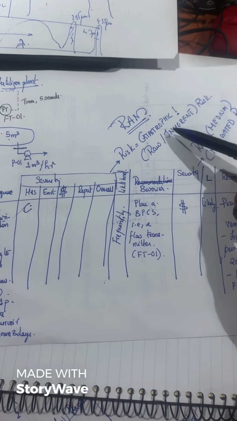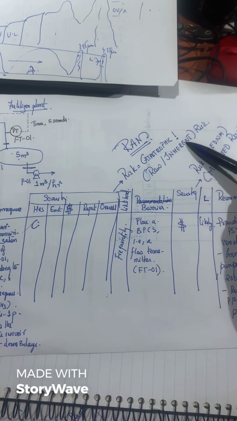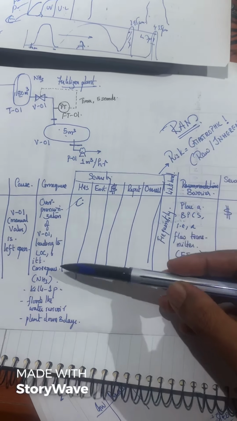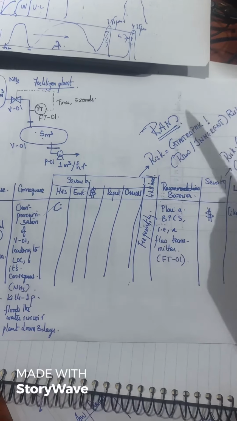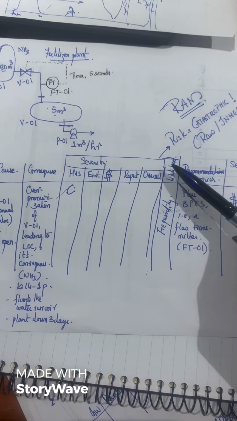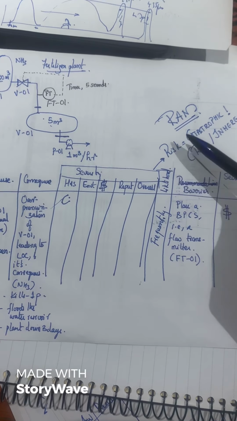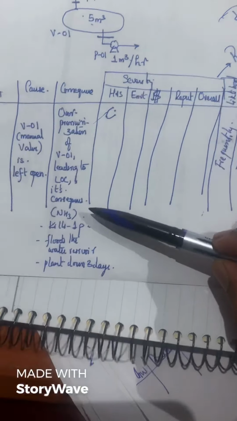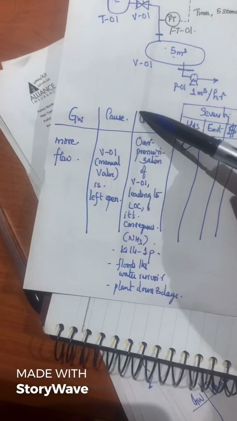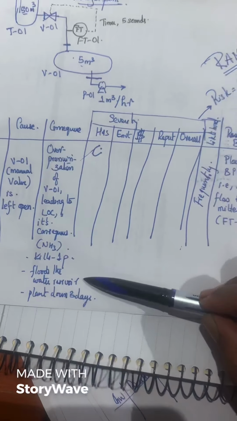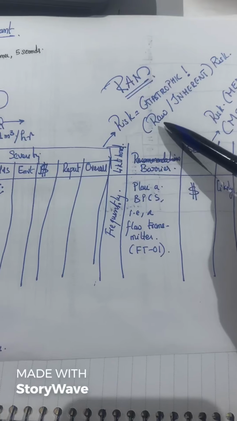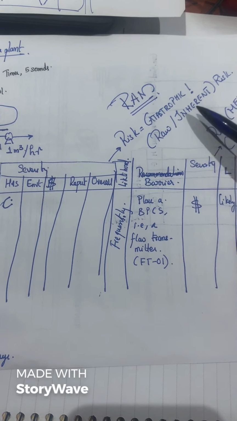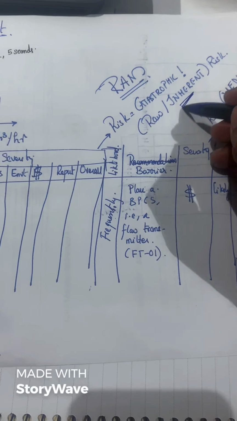So we were saying inherent risk. Inherent risk is the risk emanating from a consequence considering there are no safeguards. So the raw risk or inherent risk is the risk due to a consequence that can happen due to a cause without any safeguards. That is called the inherent or the raw risk.